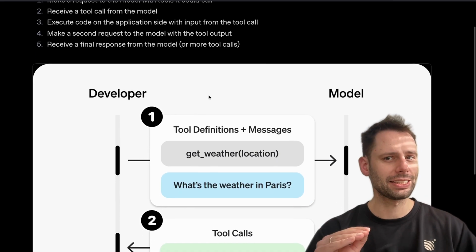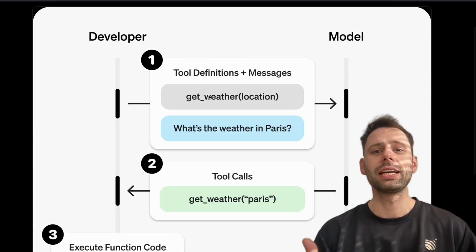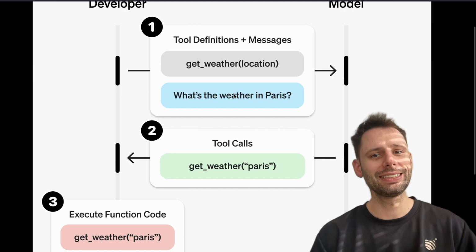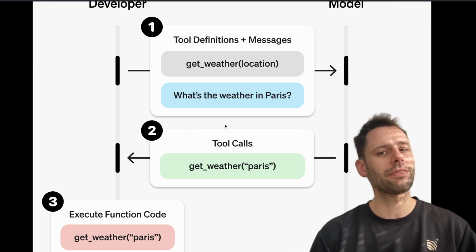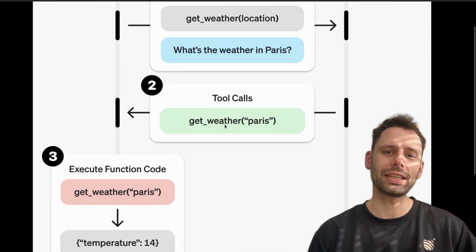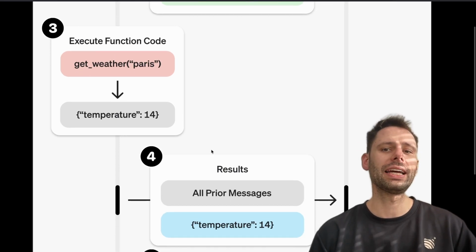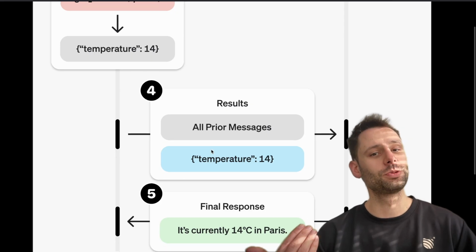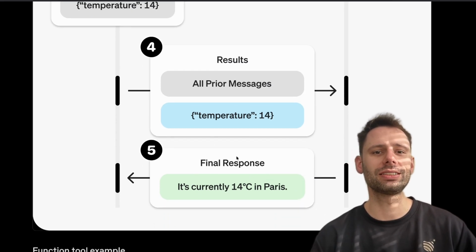Here's how it works technically, without the complexity. You define a function, for example, get_weather with the string city. You tell the AI that this function exists and what it does. The user asks, what's the weather in Berlin? Instead of making something up from training data, the AI returns a structured call, get_weather(Berlin). Your system executes that call, hits a weather API, gets real data. The data comes back, and the AI uses it to write a real answer. The AI never touches the API directly, it just told the system what to call.